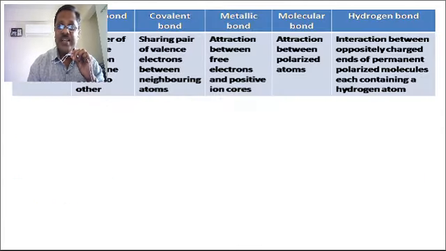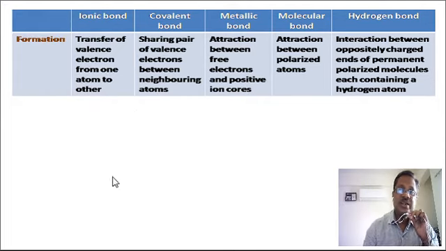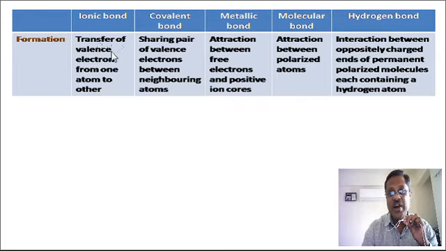Now there are 5 bonds. So how is the formation of each bond? Ionic bond is formed due to the transfer of valence electron from one atom to another atom. Covalent bond is formed due to the sharing of a pair of valence electrons between the neighboring atoms.